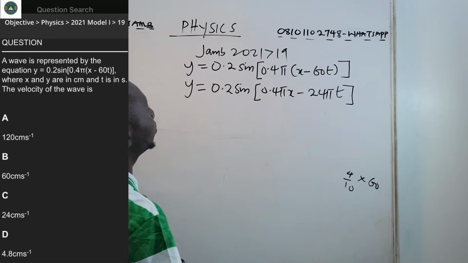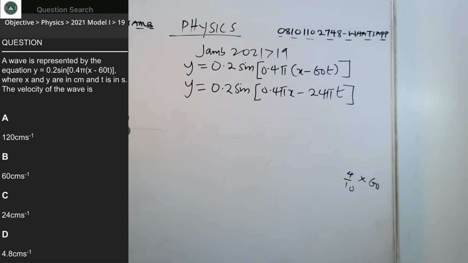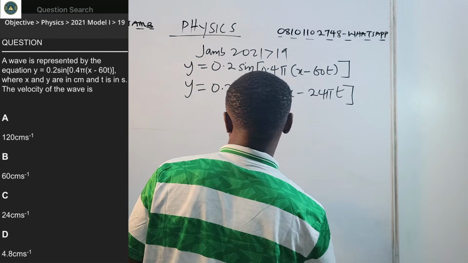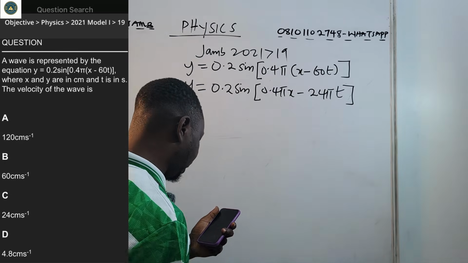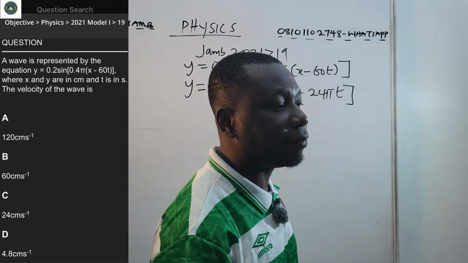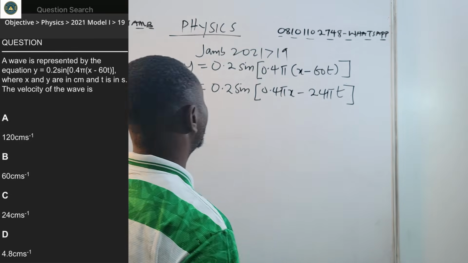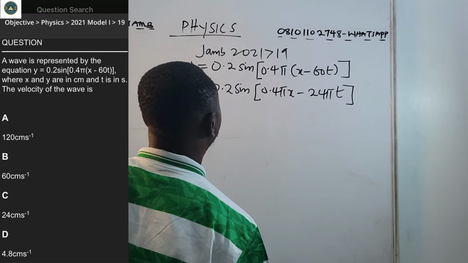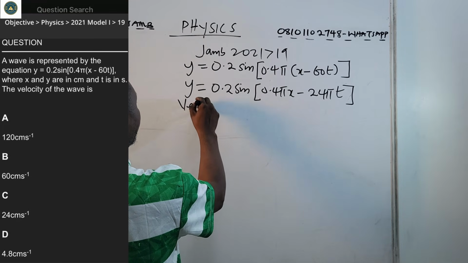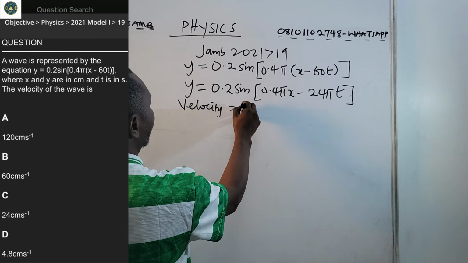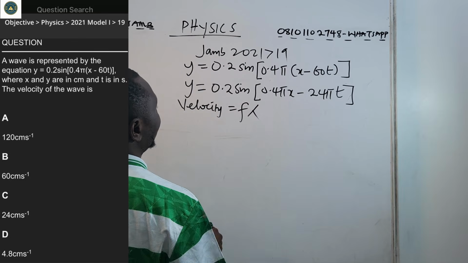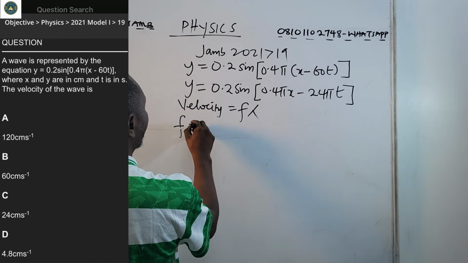If we have something in this form, the question says, what is the velocity of the wave? That means we need to get frequency again, because velocity is f lambda. So f is unknown.